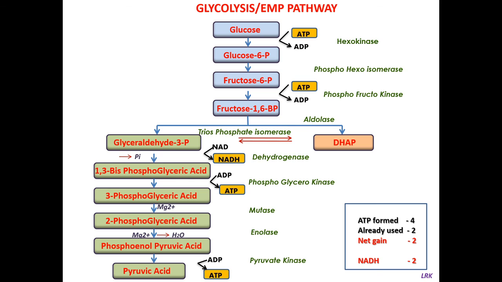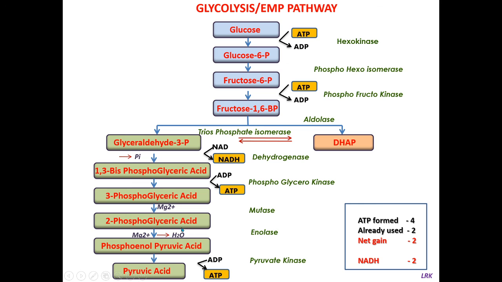Earlier it was 3-phosphoglyceric acid; now the phosphate molecule moves to the second carbon. So it is 2-phosphoglyceric acid, and this reaction takes place in the presence of the mutase enzyme.